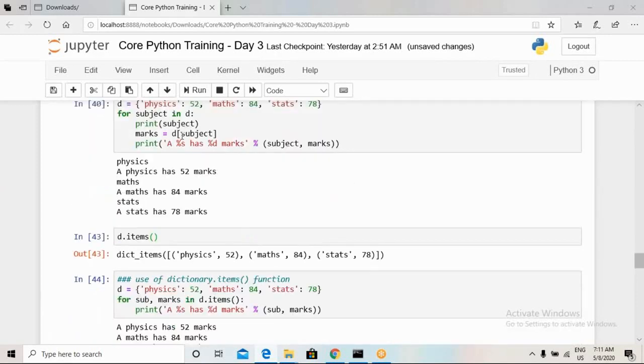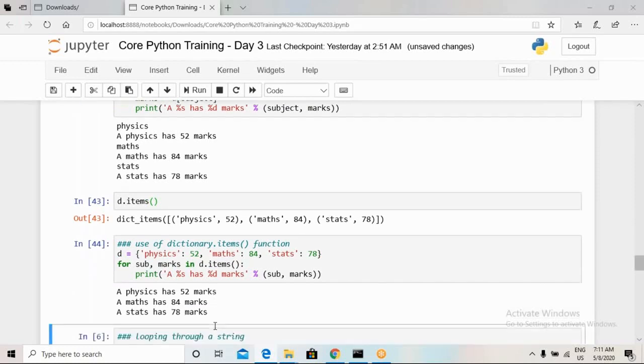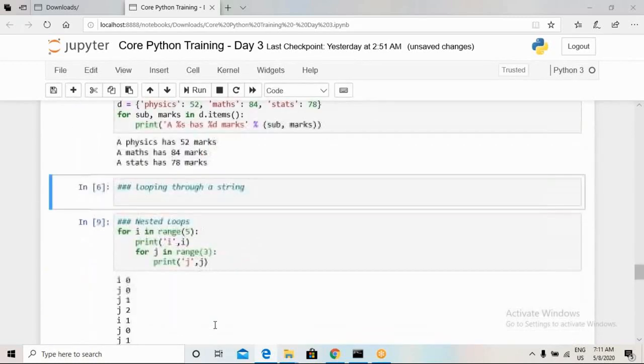Here we have saved two steps. The first step was extracting the values stored at that particular key location from that dictionary. We have reduced this step using the dot items function. Now let's see looping through strings.